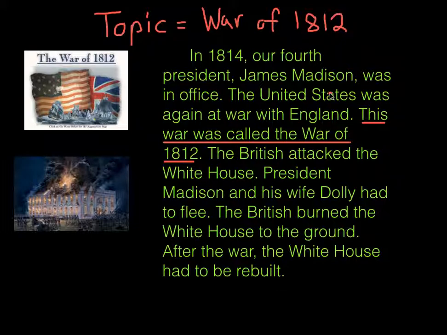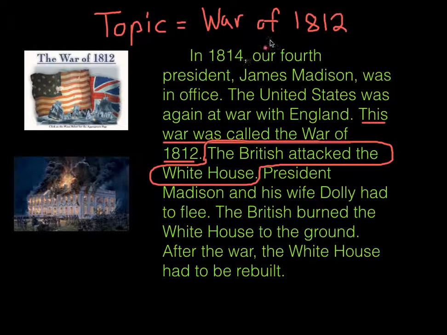Well, that's a good guess, but that would be kind of incorrect. James Madison was the president during the War of 1812, and it is a detail, but that's a detail. Our main idea is right here in the middle. The British attacked the White House. This is what the author wants you to know about the War of 1812. So here's our main idea.